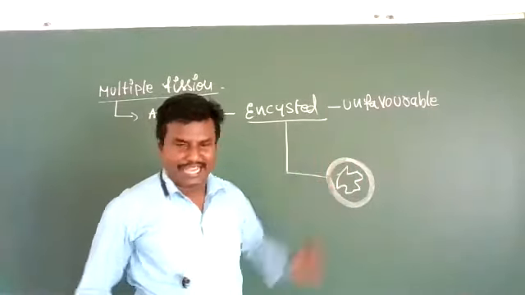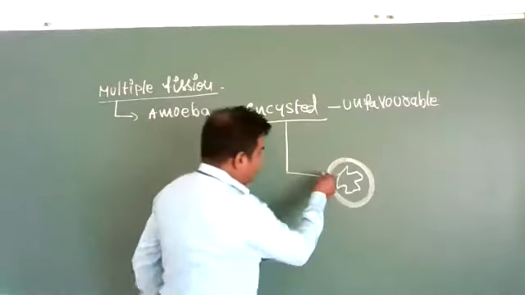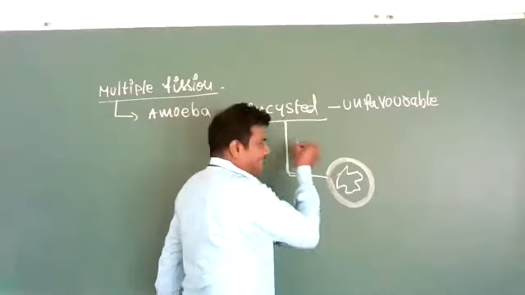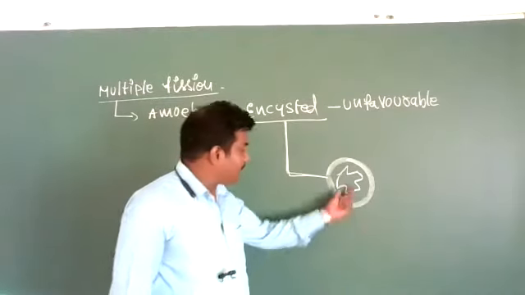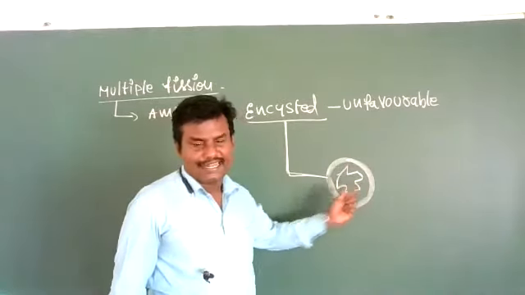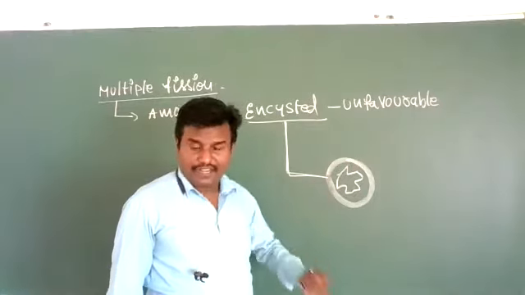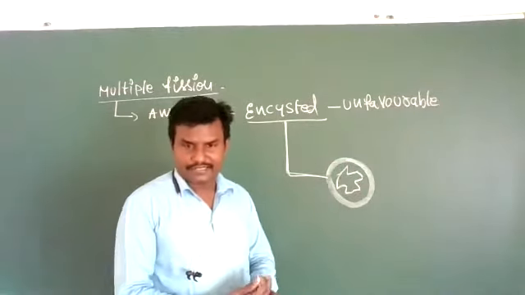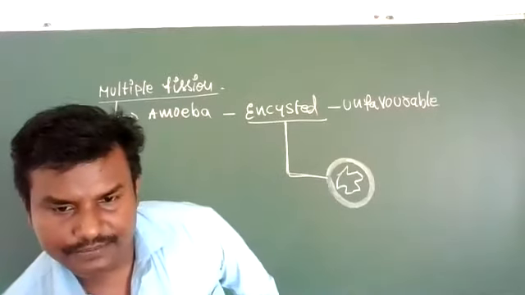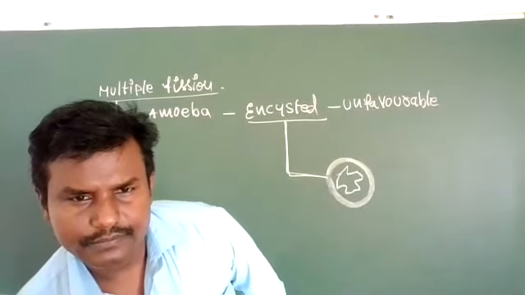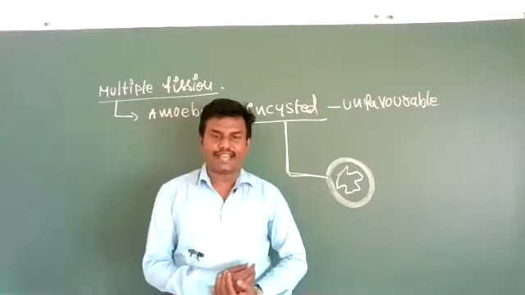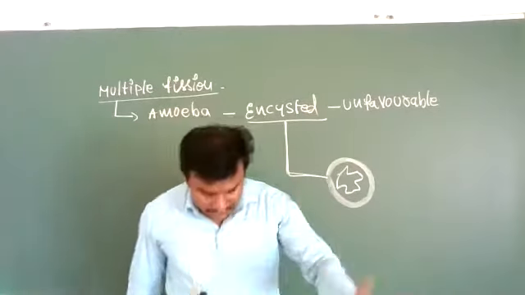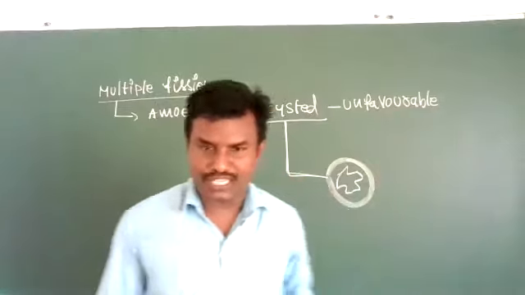This is called the encysted wall. In the encysted wall, throughout the unfavorable conditions, the amoeba exists this way. When ideal conditions arise in the environment, that is, sufficient amount of food, water and temperature is available,